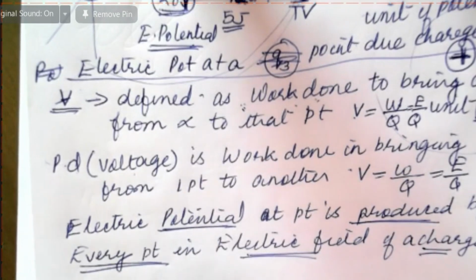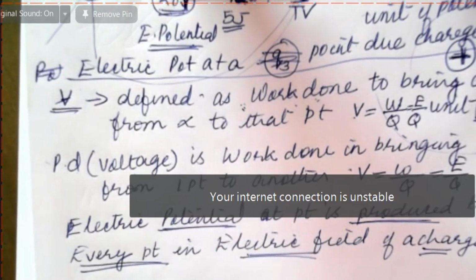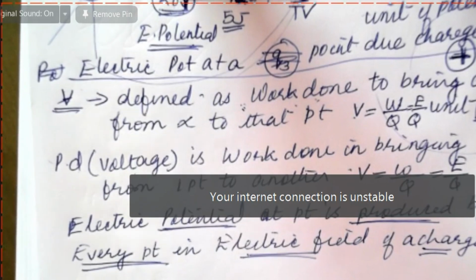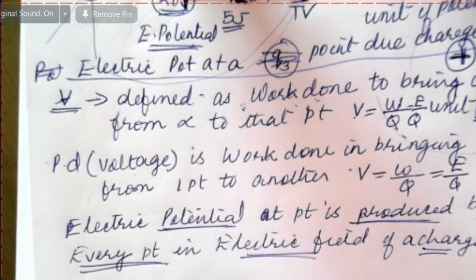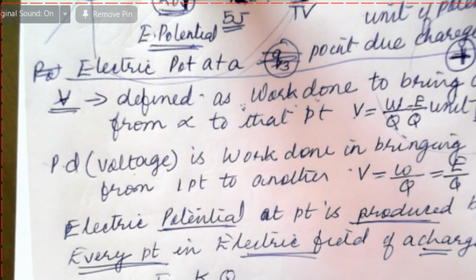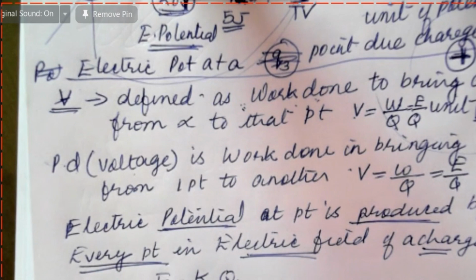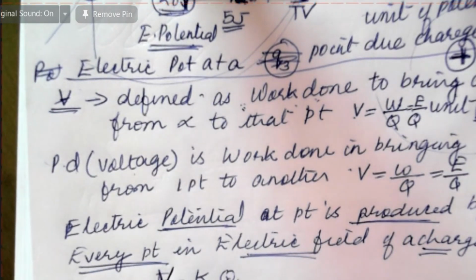Okay. Now, positive potential. Assume that this is a positive charge. Now let's make another formula for potential. So potential is equal to K into Q, because Q is the one that is causing it, divided by R. This is the formula for potential. Potential is equal to KQ by R. Again, you compare and learn.